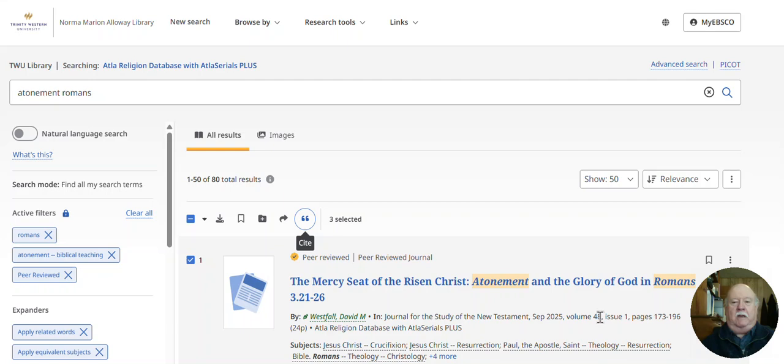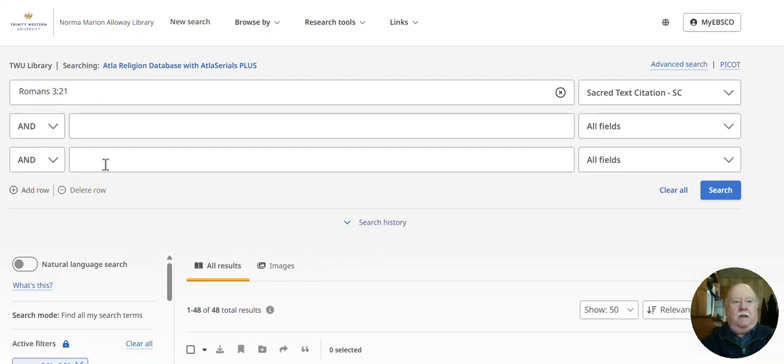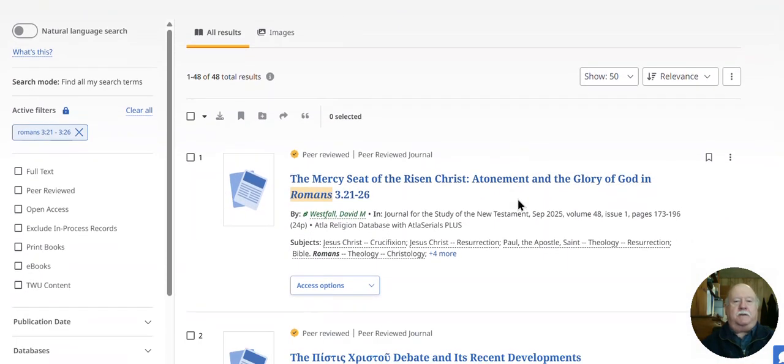There's an option in ATLA that could be very useful for you, and that's the scripture search. In order to use the scripture search, probably the best way is to go into advanced search. So click here, advanced search. In this case, we want to look at a passage that starts with Romans 3:21, which is the famous atonement passage in Romans. I didn't put the whole end of the passage in here because I'm not sure what extent we're going to be looking at, but I typed in Romans 3:21, and I got 48 results.